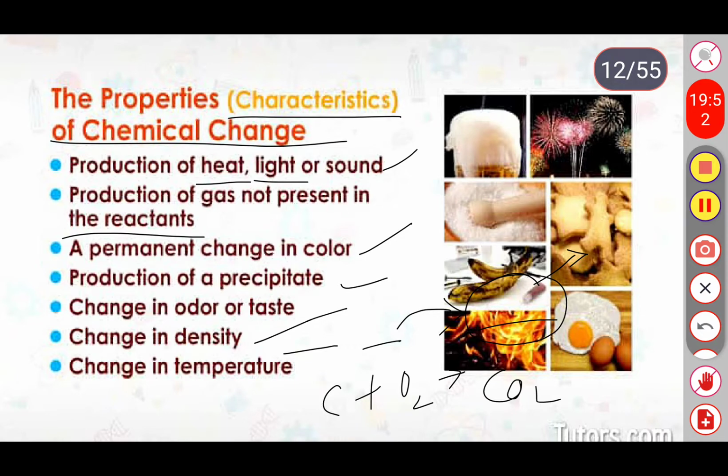Next characteristic is change in density. Change in density means the quantity of the product also changes. Next one, change in temperature. So these are a few characteristics of chemical reactions.